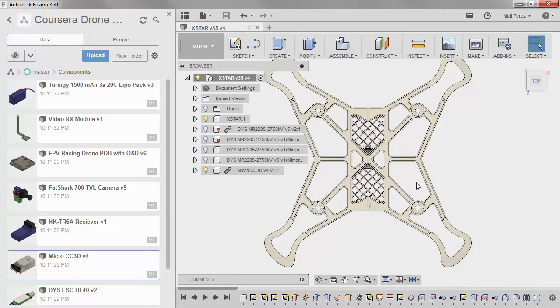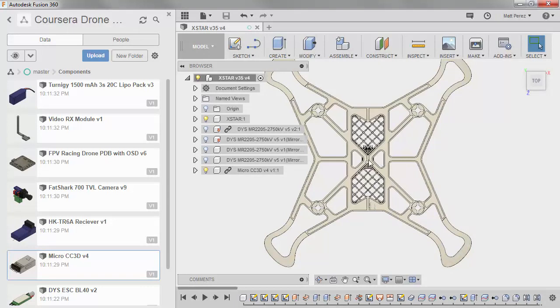The next thing that I want to insert here is going to be my HK-TR6A receiver. Now this is actually what gets the signal from the ground station or from the person with the controller. And the reason this is important is because most of these wires go directly to our flight controller. We have one flight controller wire that goes down to our power distribution board to power it up.